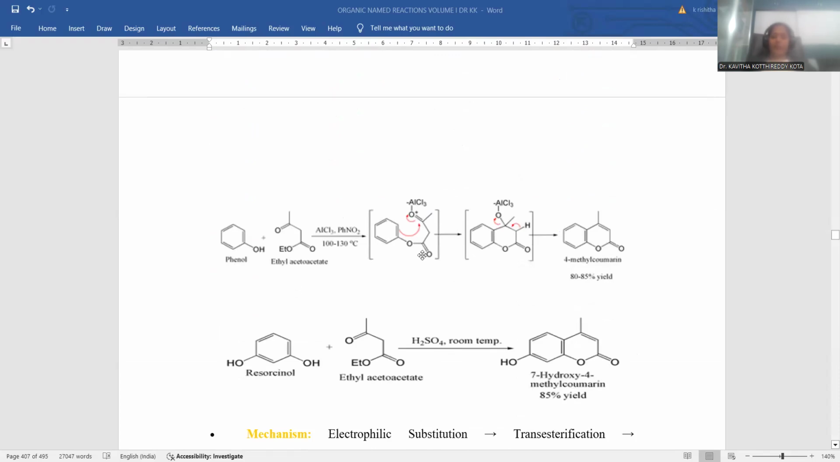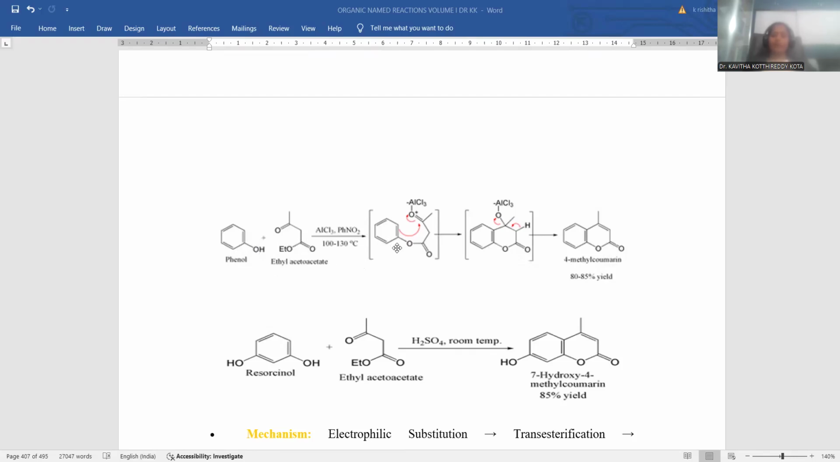So, same compound, the mechanism is provided for better understanding. So phenol, whenever treated with ethyl acetoacetate, with AlCl3 taken as a catalyst and nitrobenzene as the solvent medium in order to dissolve the reactants, and 100 to 130 degrees as the optimum temperature to be maintained for this condensation process. Whenever these are treated, the oxygen lone pair is going to add at the carbonylic carbon atom,